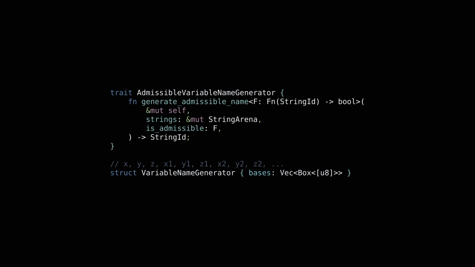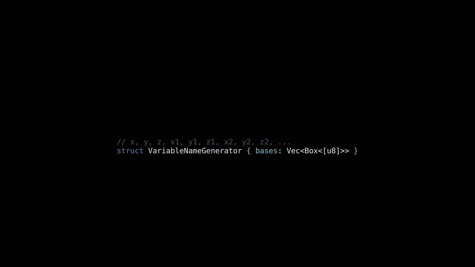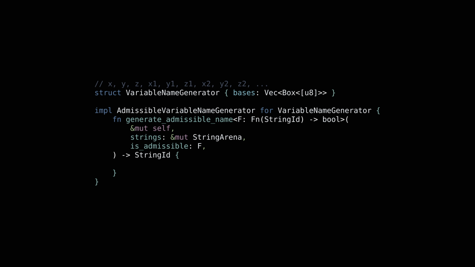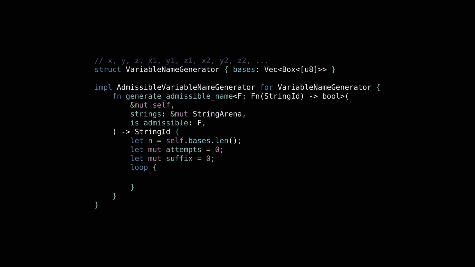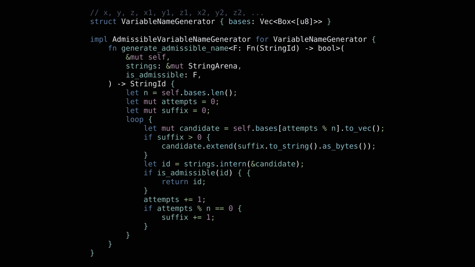For the sequence of variable names x, y, z, x1, y1, z1, and so on, we store a vector of bases containing the names x, y, and z. Then, we go into a loop where we build the next guess for a variable. For each guess, we pick the next base name in the sequence. We also update the numeric suffix based on the number of attempts we've done so far. This loop terminates only if the admissibility predicate returns true for some generated name.